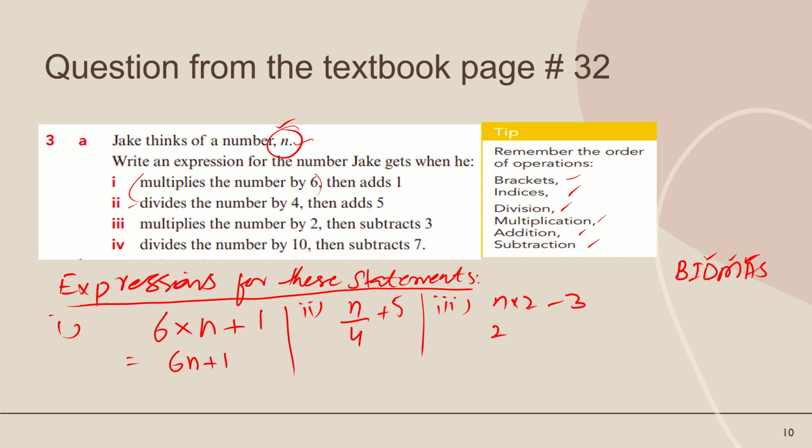So what is the answer? 2n minus 3. Then the fourth part is divide the number by 10. Which number? n by 10, and subtract 7. So we have converted these statements into algebraic expressions by using the BIDMAS rule.